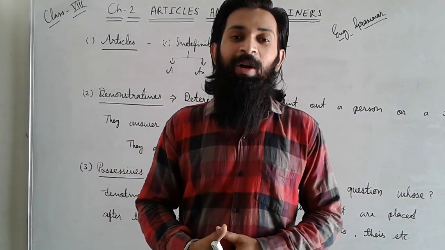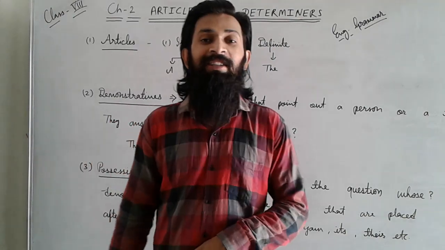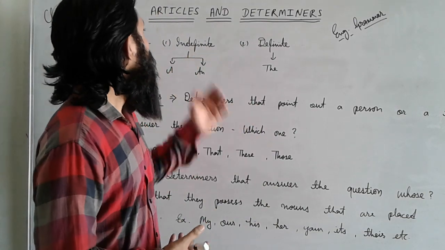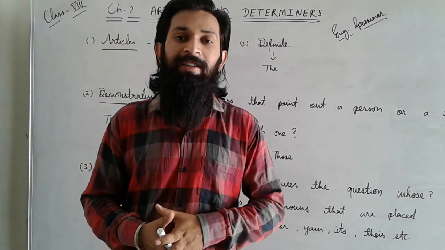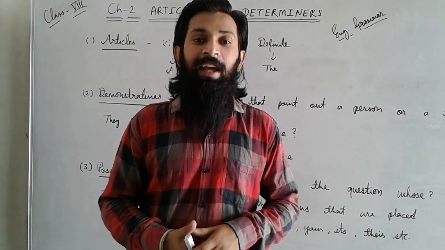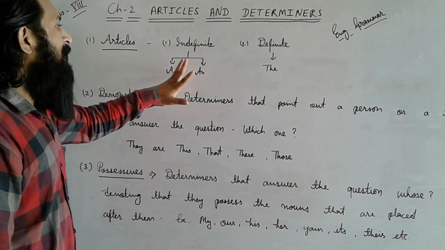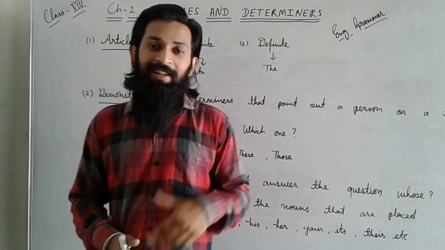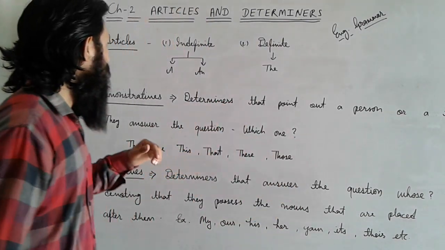Dear students, today we are resuming our English grammar class, which we left in the last class: articles and determiners. It is the English grammar chapter that I already discussed in the last class. In the last class, we discussed only articles, definite and indefinite. I already discussed both articles, but once again I am going to remind you what types of articles there were.